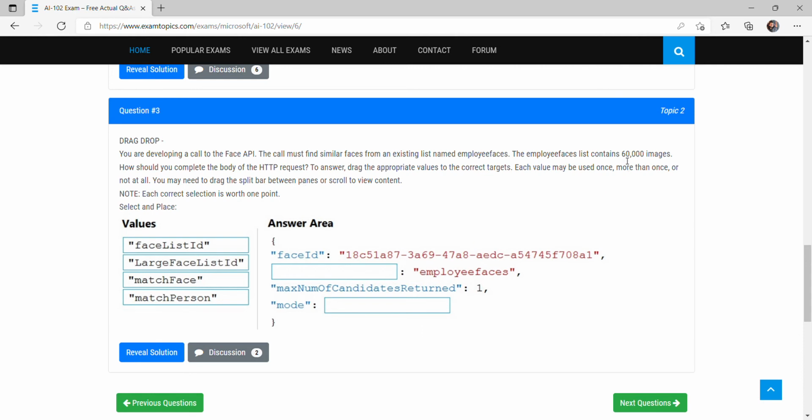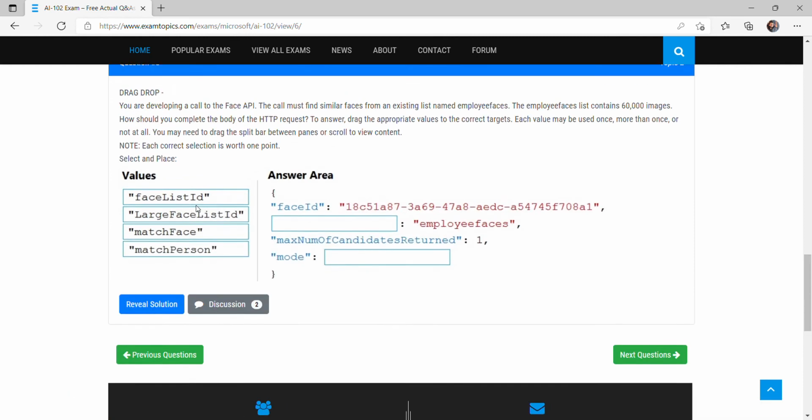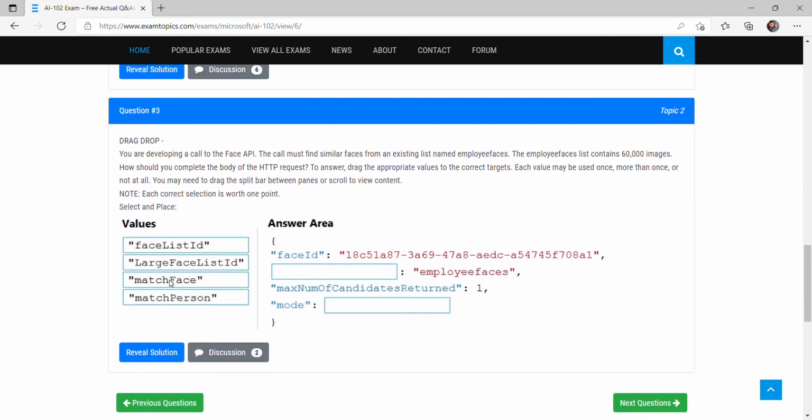But here we have 60,000 images, so rather than face list ID, we will use the large face list ID, because in the face list ID there is a limitation, we can only pass 1,000 IDs. But here we have 60,000 images, so we will use a large face list ID. So in box one we will put large face list ID, and the mode could be match face or match person. Match face means, let's suppose you have 60,000 images, so what it will do, it will find the similar faces.